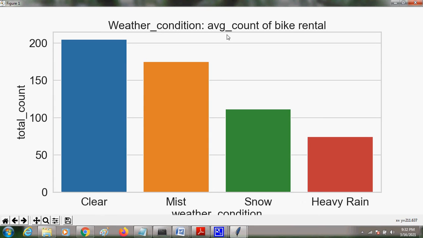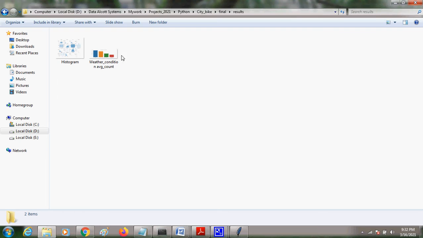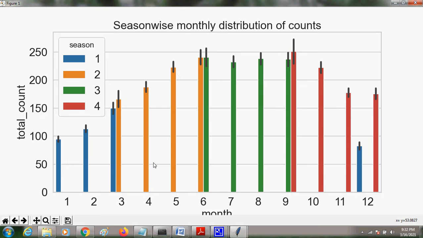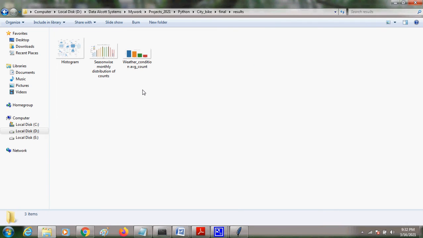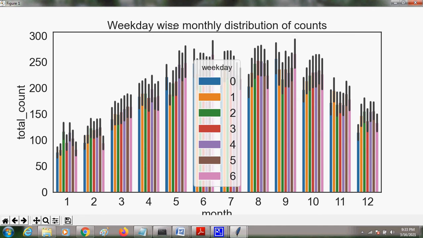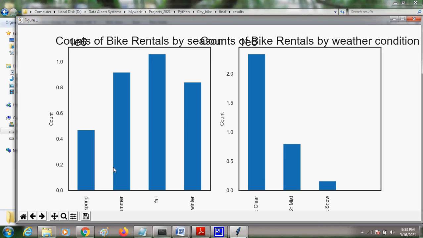Weather condition, average count: clear, mist, and so on, showing the total count of vehicles used. So this module represents the visualization. So what is the month and what is the usage in the month, and what is the seasonal data also, according to the season data, season-wise monthly distribution. Weekday-wise, every weekday distribution, and number of rental counts by season.